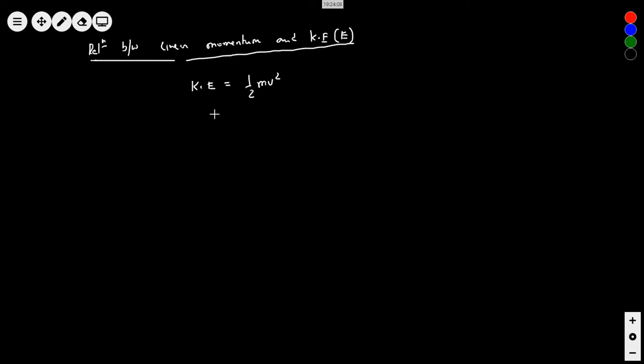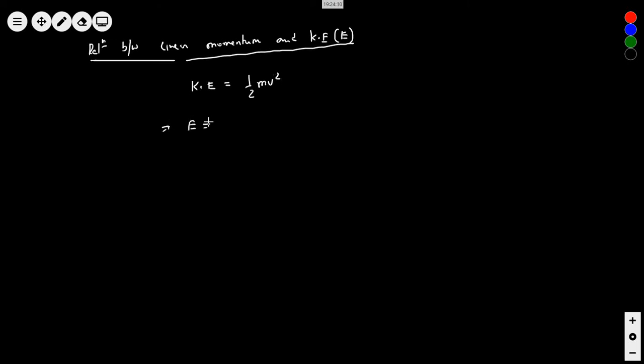Relation between linear momentum and kinetic energy. Now, I am going to denote kinetic energy by the letter E. So, what do you know? Kinetic energy of any body is half mv square.